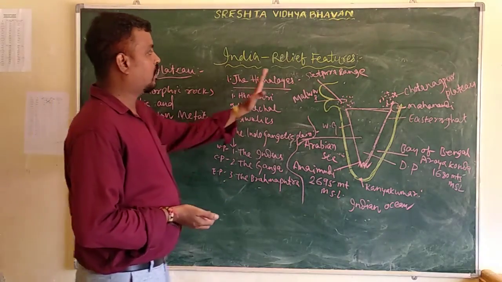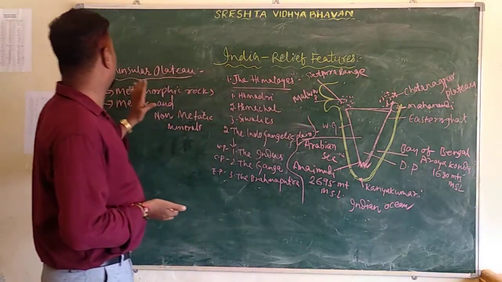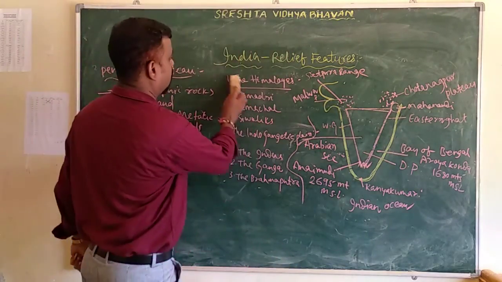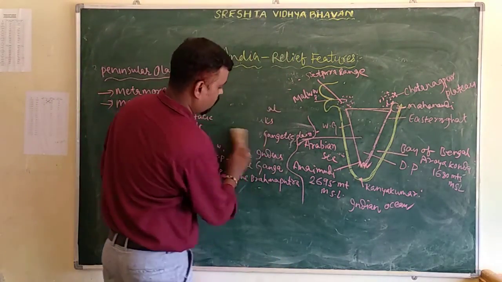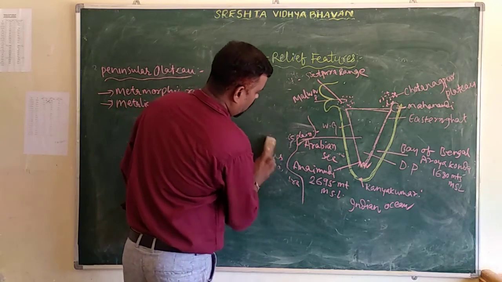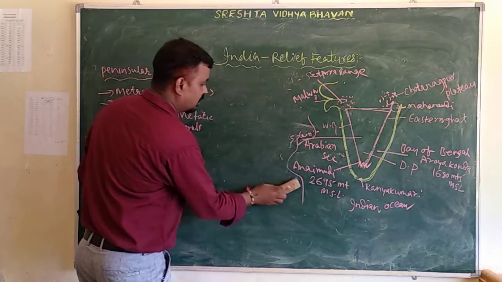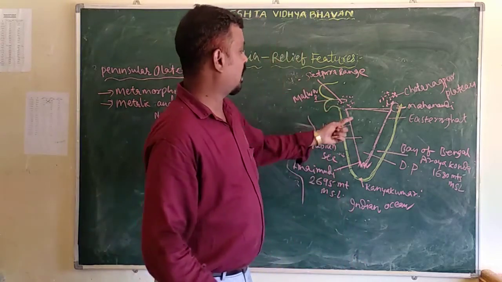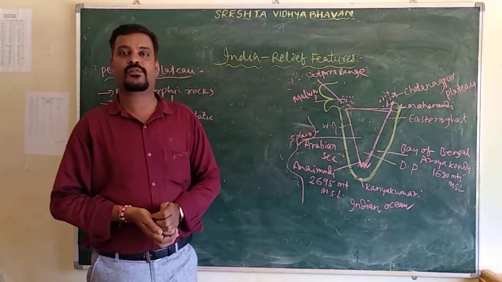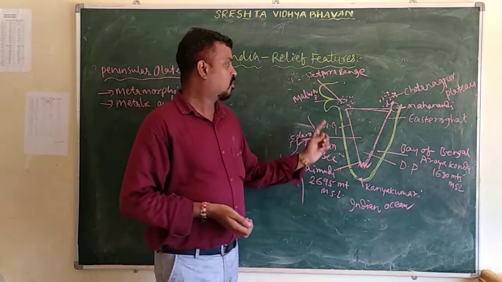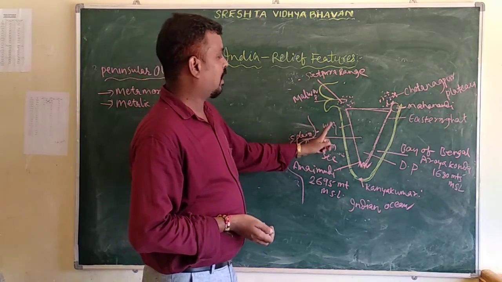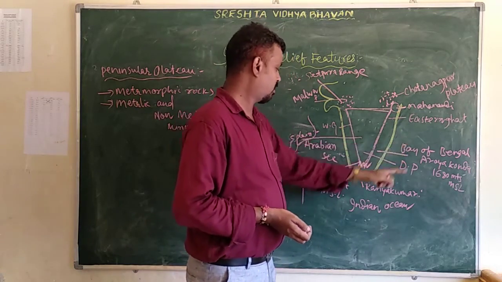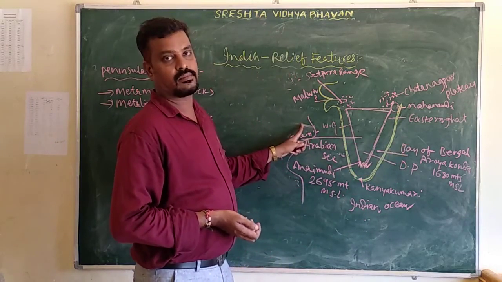Now, in part 3, we have to discuss the Peninsular Plateau. First of all, we shall discuss what a peninsula is, or why India is called a peninsula. A peninsula is land that is covered by water on three sides.